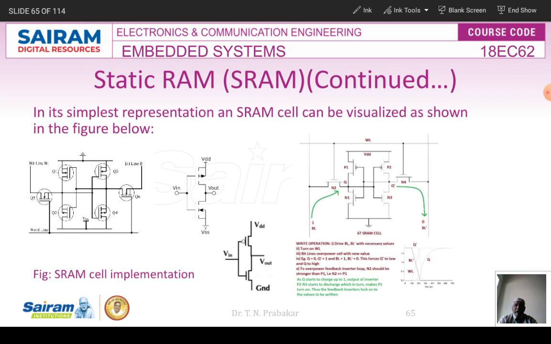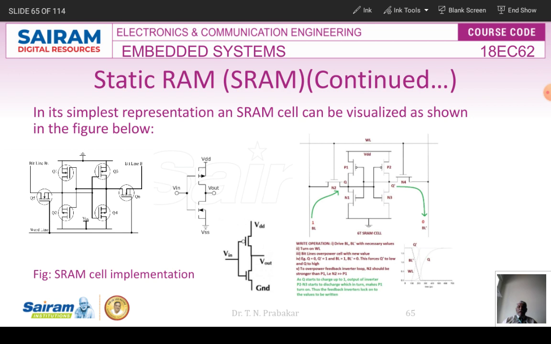I think you might have experienced the same thing in your JK flip-flop, or I have explained in the class, the output of one inverter is connected to the input of another inverter. Again, that's a feedback. So when you connect the output of one inverter to the input of another inverter, what happens? A feedback will be connected. So the middle 4 transistors will form 2 inverters which are connected back to back. So that forms a flip-flop.